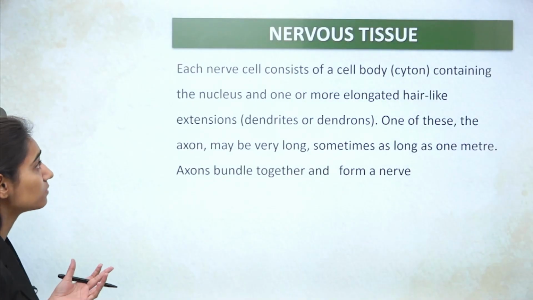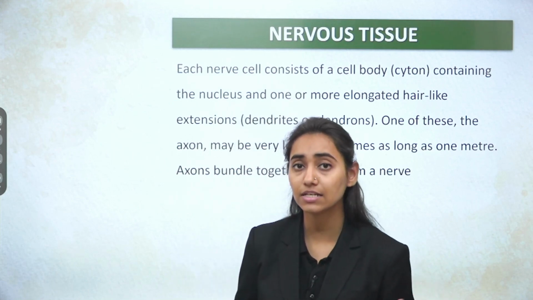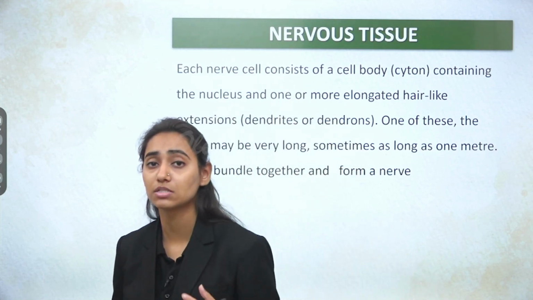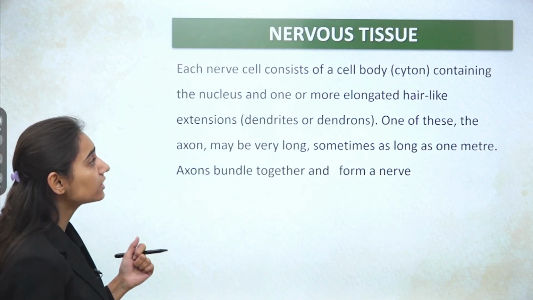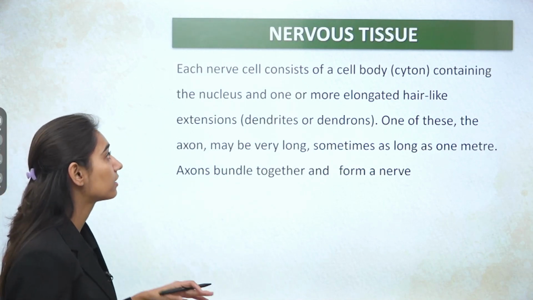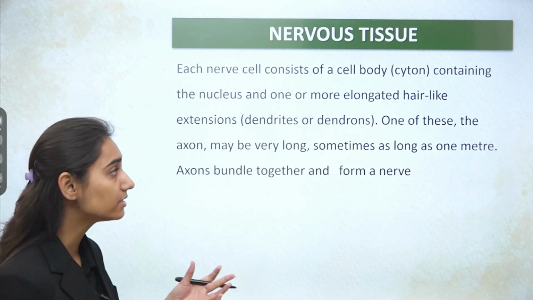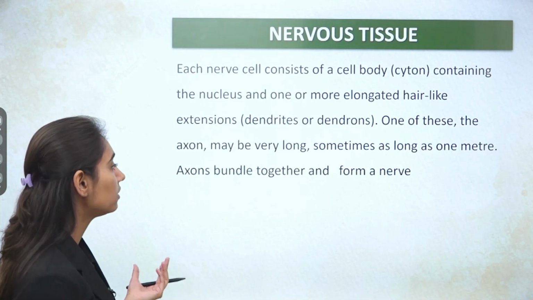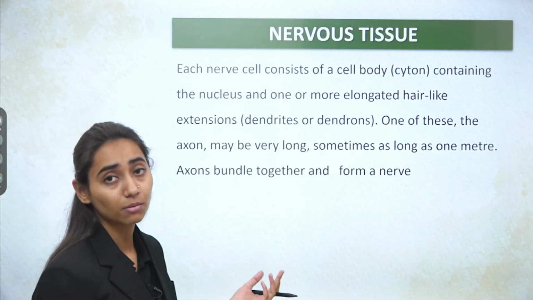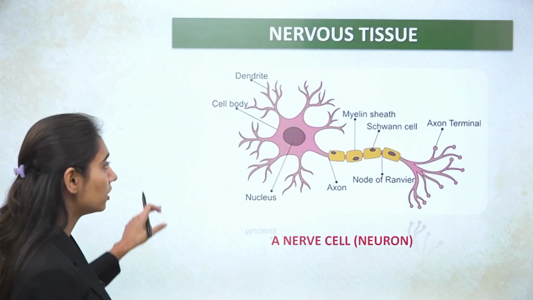Then at last comes the nervous tissue. Nervous tissue is associated with your brain. Nervous tissue is responsible for carrying the nerve impulse from one place to another. Each nerve cell consists of a cell body containing a nucleus, and elongated hair-like extensions known as dendrites. One of these axons may be very long, sometimes as long as 1 meter, and axons bundle together and form a nerve. So this is the diagrammatic representation of a nervous tissue.